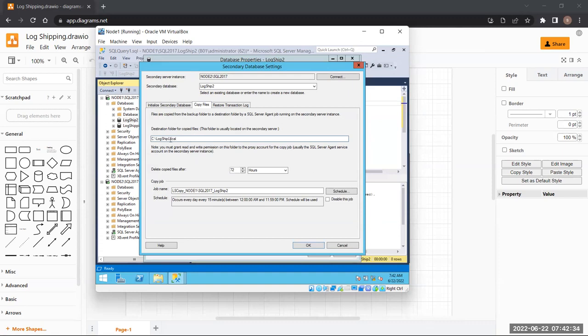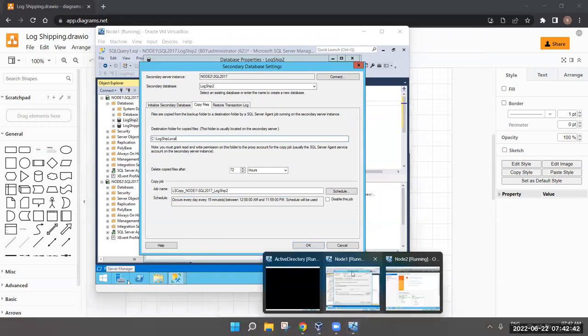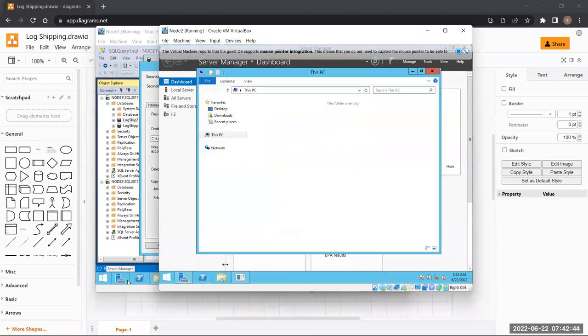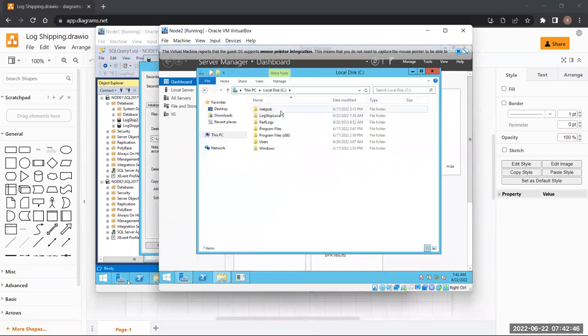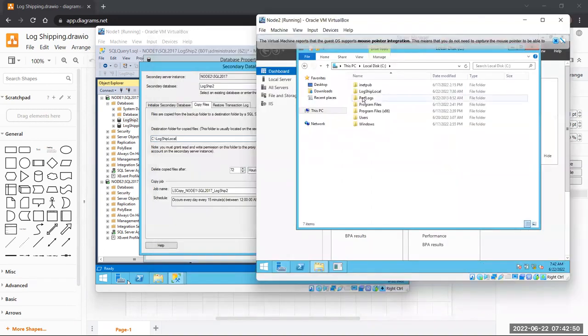Do we need to make any changes in here? No. All right. Let me just reconfirm once, man. Maybe the spelling and everything is correct or not. Okay. So this is the path: C colon backslash logshiplocal. Is it correct? The spelling and everything seems good.